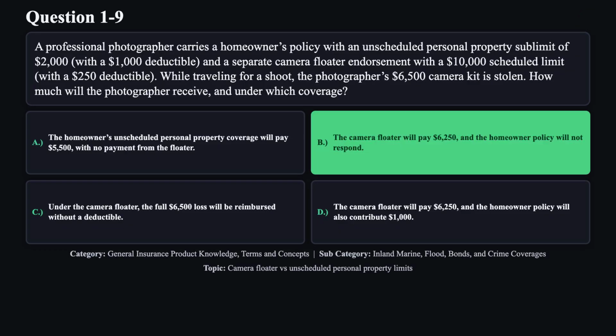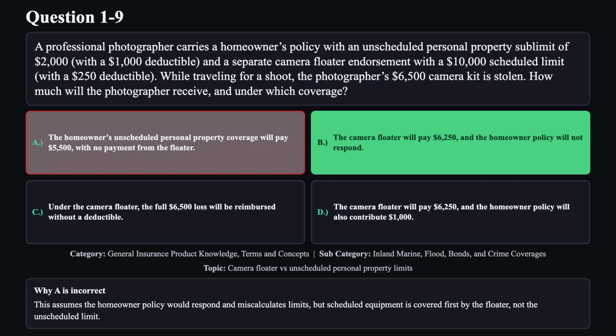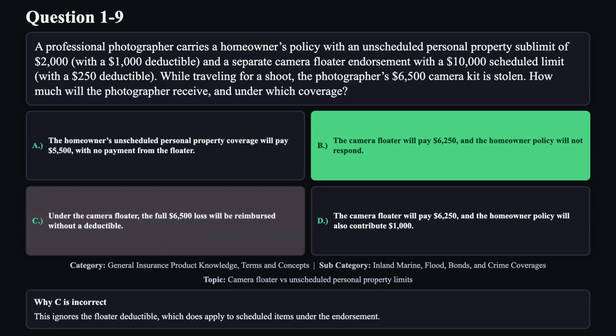The correct answer is B. The camera floater is primary for scheduled equipment and covers the loss minus its $250 deductible. $6,500 minus $250 equals $6,250. The homeowner's unscheduled limit does not apply to scheduled items. Reason A is not correct. This assumes the homeowner policy would respond and miscalculates limits, but scheduled equipment is covered first by the floater, not the unscheduled limit. Reason C is not correct.